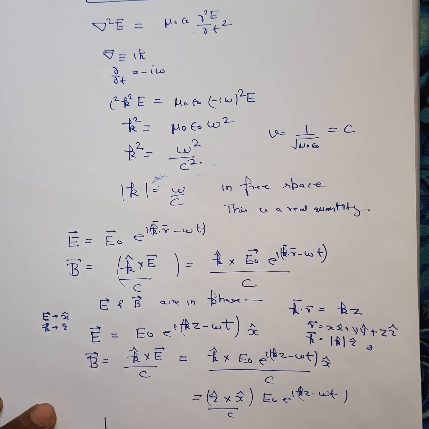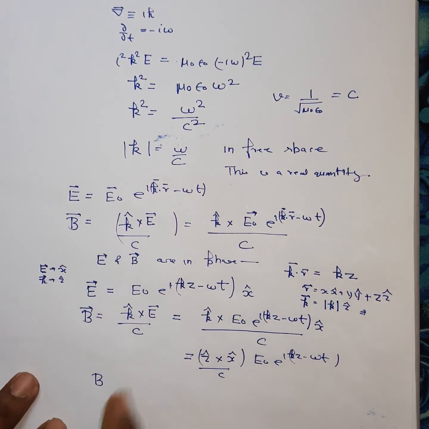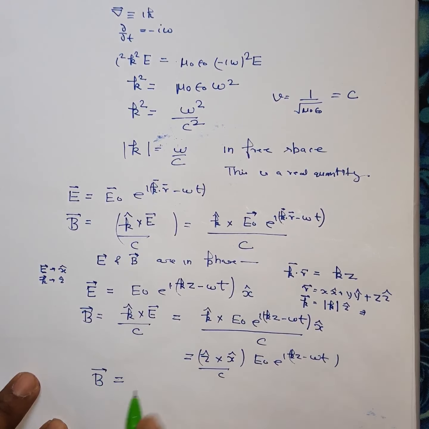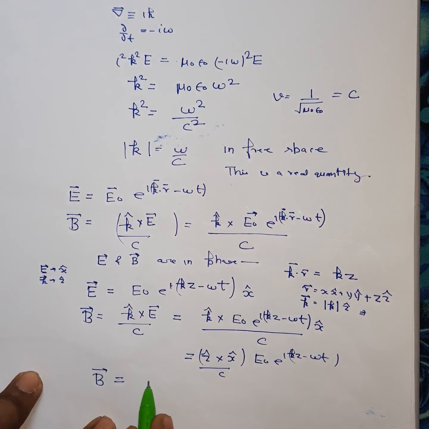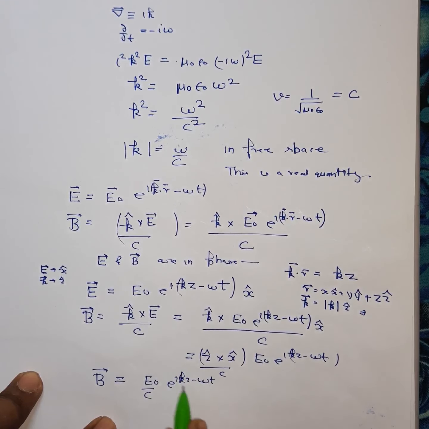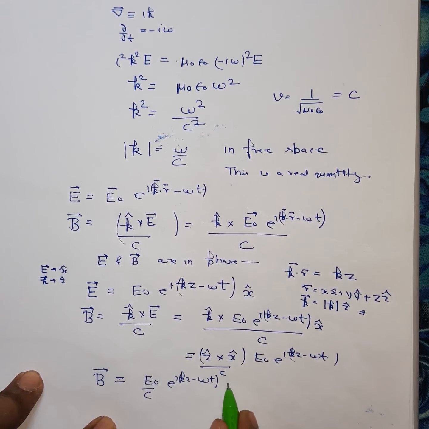So your corresponding magnetic field vector will be equal to E0 by c e to power i (kz minus omega t) y cap.